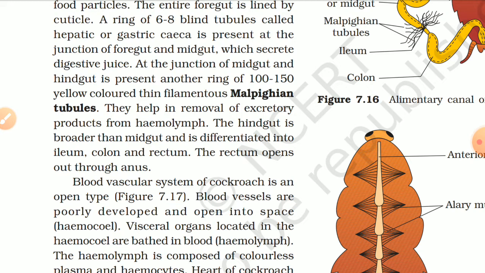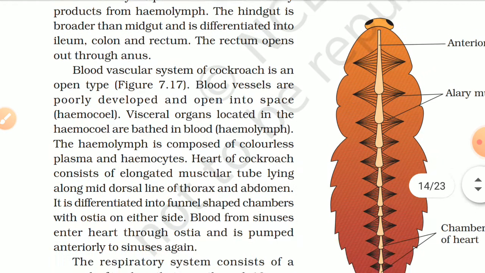They help in removal of excretory product from hemolymph. The hindgut is broader than midgut and is differentiated into ileum, colon, and rectum. The rectum opens out through anus.